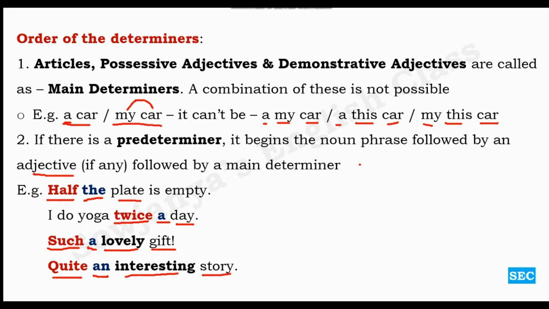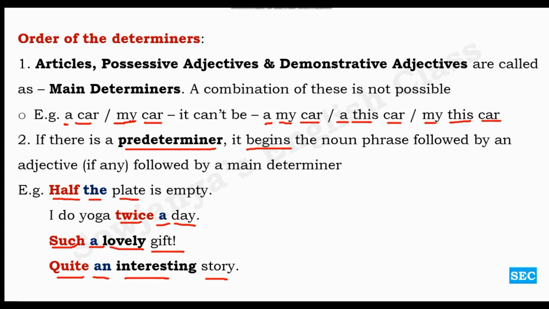Okay, so whenever you have a predeterminer, it begins the noun phrase. Keep that in mind. We can't write the half plate is empty, or we can't say I do yoga day twice, or such gift lovely. However we wish, we can't write. There is certain pattern of using the determiners in a sentence. We have only one main determiner in any noun phrase or a sentence. Combination of main determiners is not possible. We can't have articles and possessive adjectives or demonstrative adjectives in a single sentence or a phrase. So this is the order of the determiners.